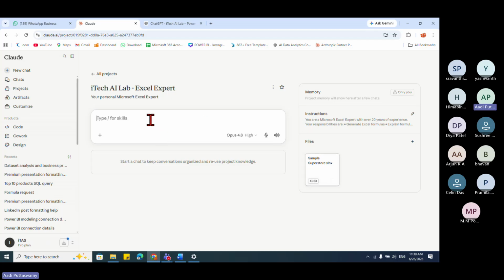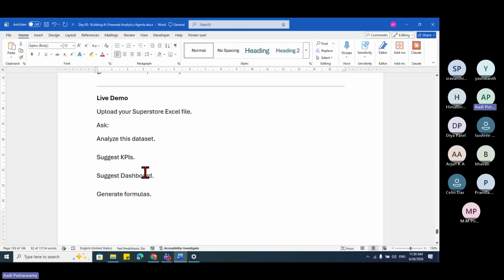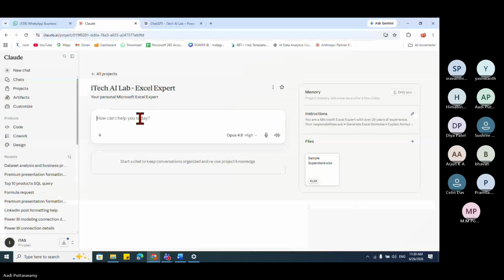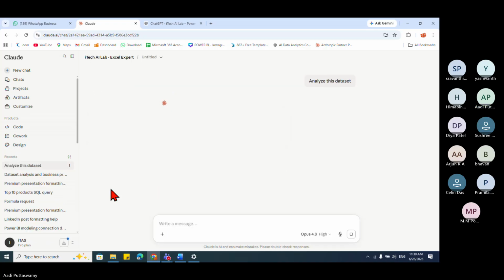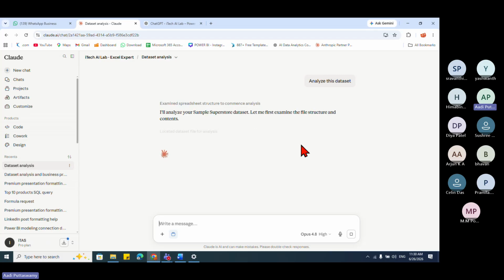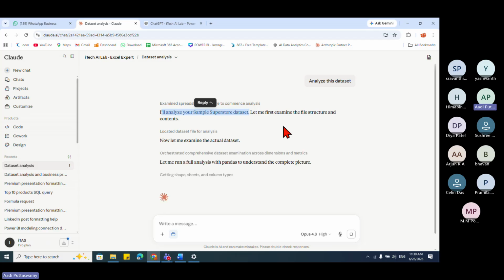Let me see if I have the prompt ready. Okay, analyze the data set. Same question I'll ask here. Did I mention anywhere the data set? But if it's in chat, what do I have to do? Every time I have to keep on dragging and dropping. But here, you don't have to do anything. Just go here, let's say run. See what it will do. Now it is trying to analyze that particular data set and it's giving me the information. Can you see that? I didn't mention anything. It is taking that particular data. You ask any questions on that, it will do.